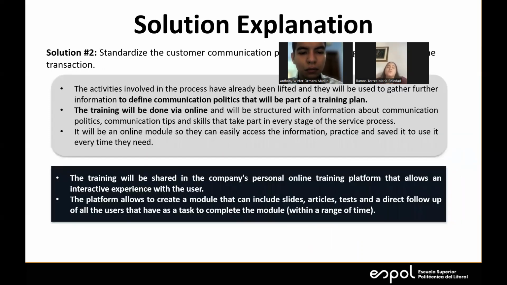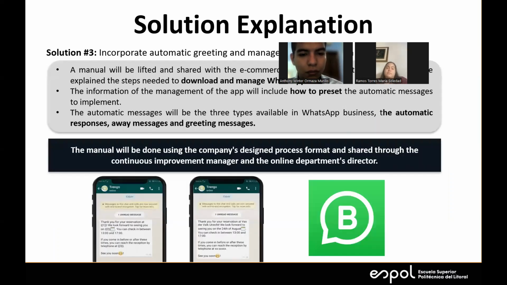Here we have other solutions. For the solution of standardizing the customer communication process at each stage to streamline the transaction, we decided to make a training plan for the customers, the e-commerce seller, so they can improve their communication skills that were not contemplated in the first stage of this dispatching method. And for solution number 3, we made a manual with all the management and downloading of WhatsApp Business, which is the best tool for this type of dispatching method. The next one.